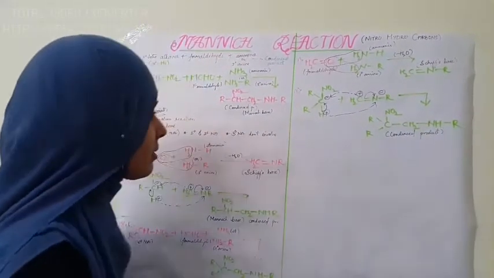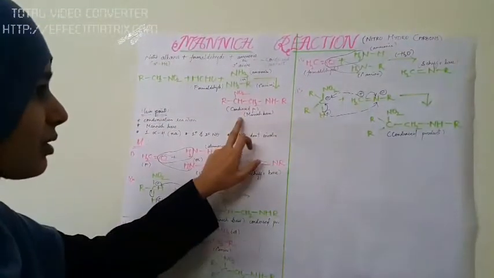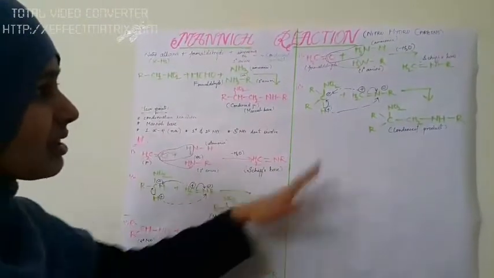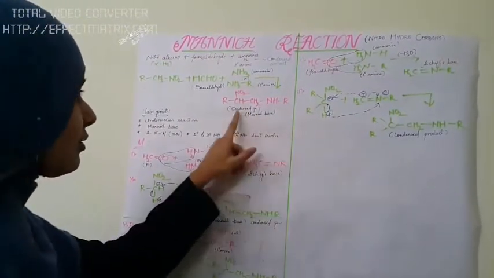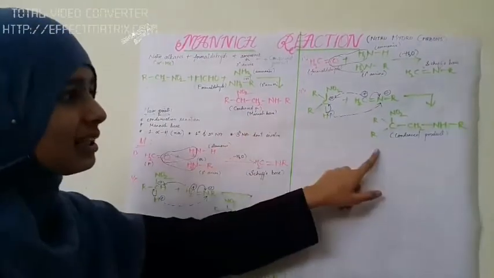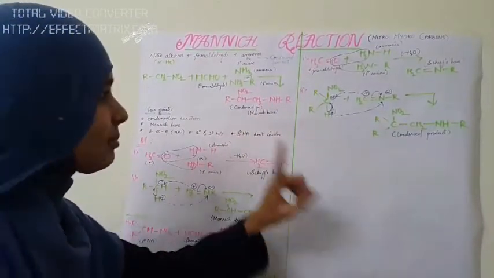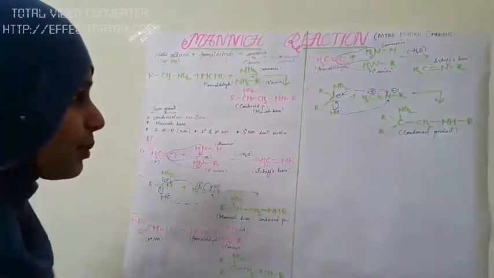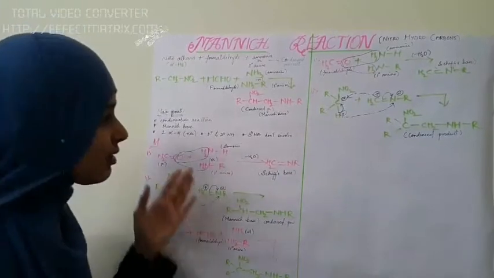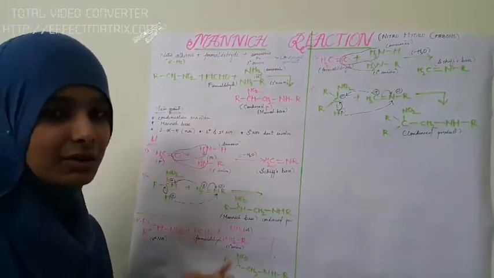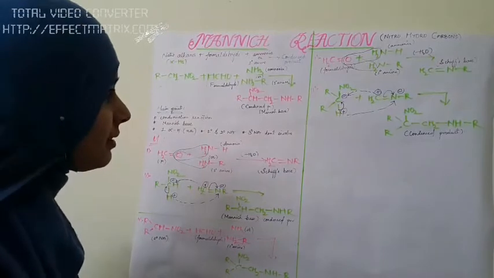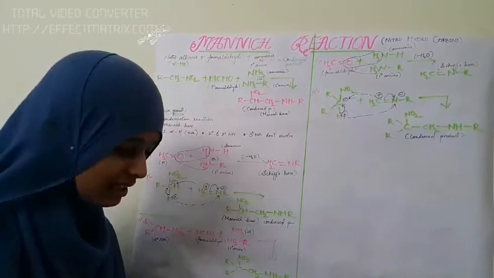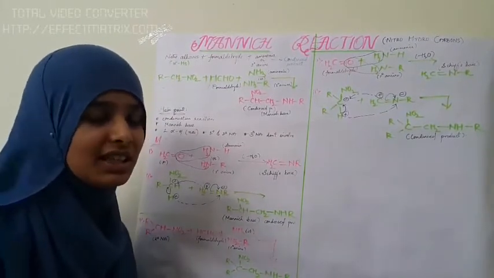Thus, same to same. These two are the same, primary nitroalkane and secondary nitroalkane. This is the reaction of primary nitroalkane. This is the mechanism of secondary nitroalkane. Both are similar except for one thing: here H is substituted by one R. R means alkyl group. That is the only difference between the primary and secondary nitroalkane mechanisms. Thus, in this reaction, primary and secondary nitroalkanes are involved. Let us see what about tertiary nitroalkane.